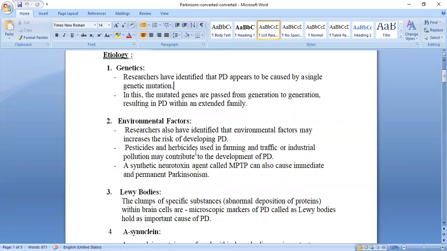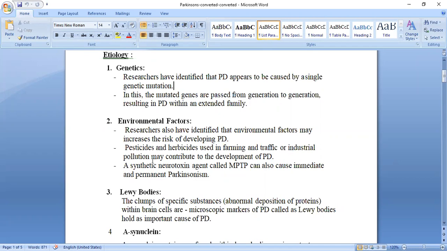Pesticides and herbicides used in farming. Traffic and industrial pollution may also contribute to the development of PD.